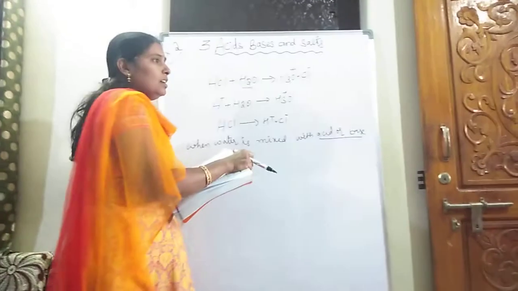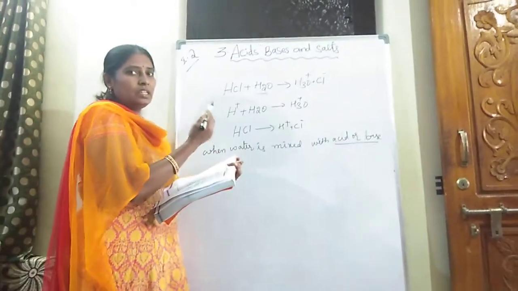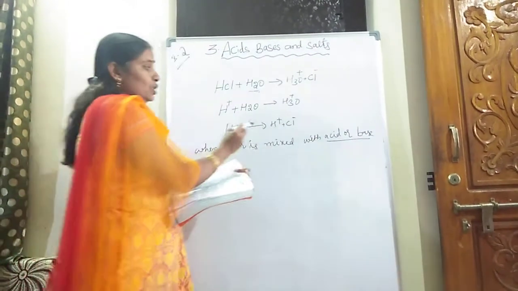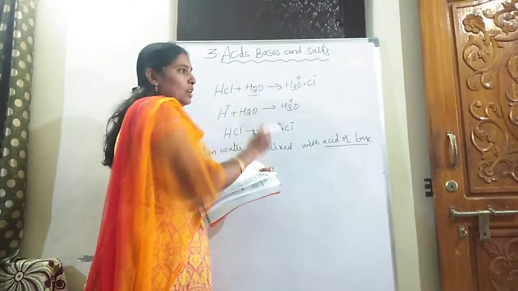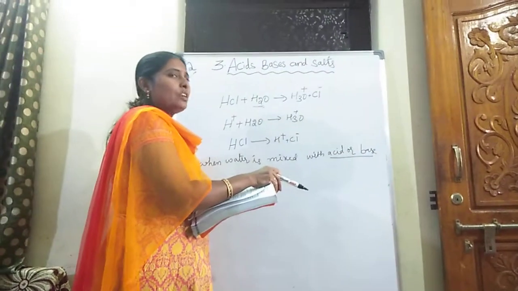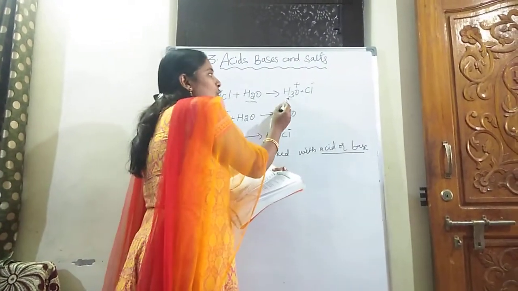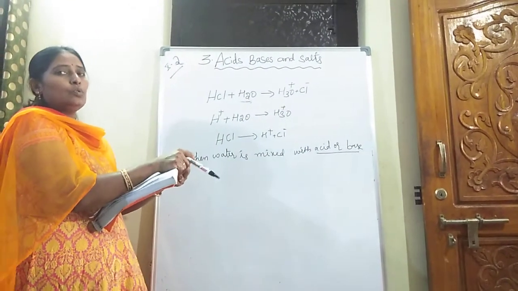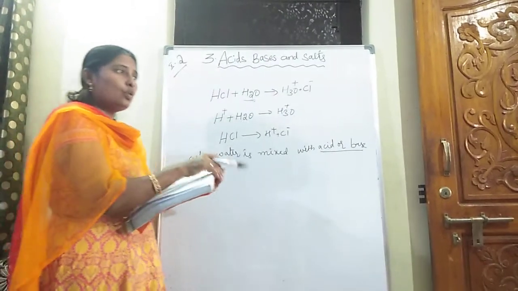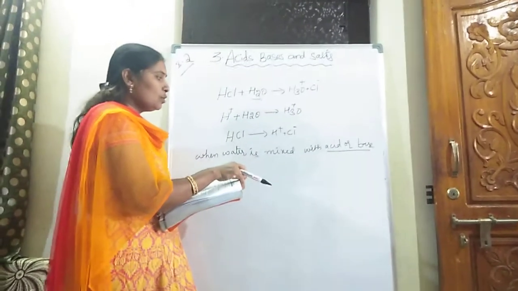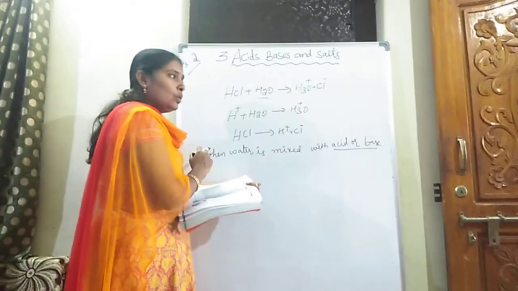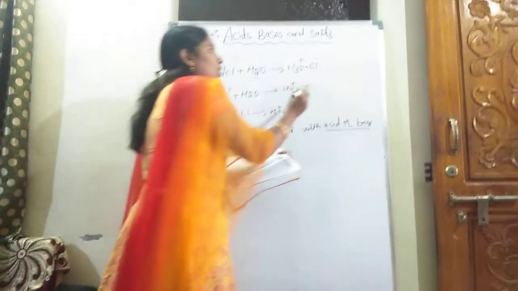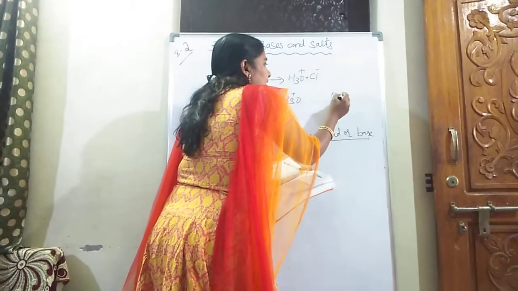So what we are discussing: HCl, an acid, dissociates and produces H plus ions. That H plus ion reacts with water in aqueous solution and forms a hydronium ion. These hydronium ions are responsible for showing whether it is acid, or for glowing the bulb. Not only the acids produce H plus ions, bases also have in common OH minus ions.